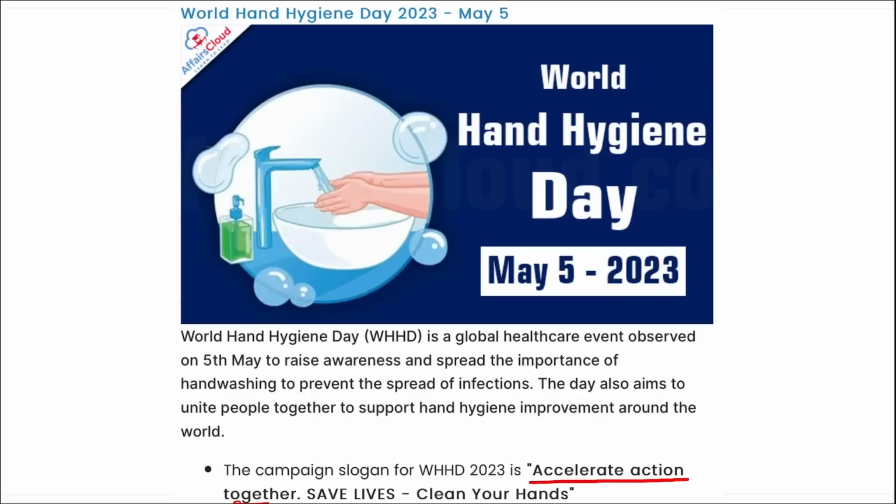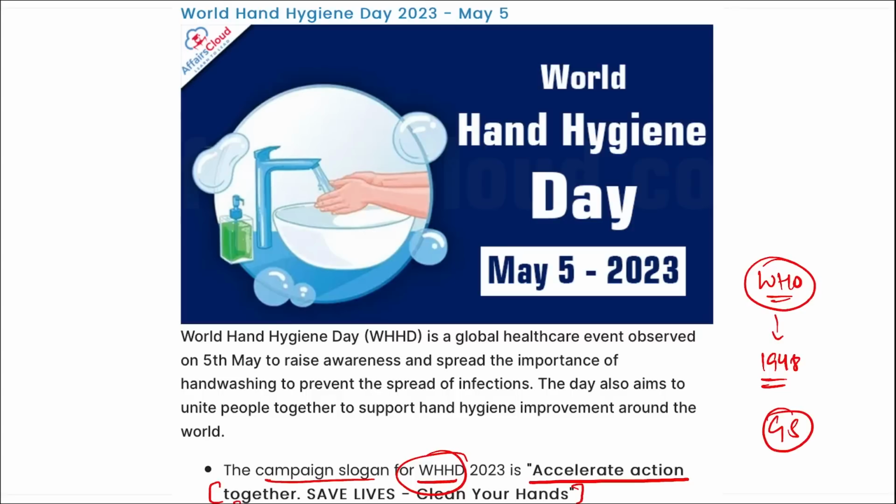Accelerate action together, save lives, clean your hands. This is the campaign slogan for World Hand Hygiene Day. Correct? This day is annually observed by which organization? It is annually observed by World Health Organization. WHO was founded in 1948. Tedros Ghebreyesus is the current Director General, and Geneva, Switzerland is the headquarters of WHO.